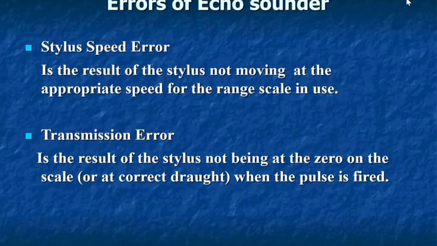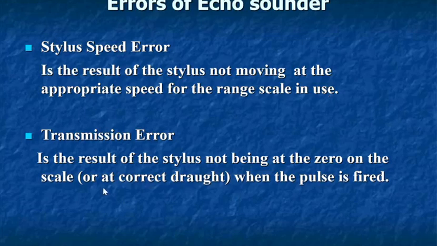Next, let's come to the stylus speed error. That happens if your stylus is not properly synchronized for the range scale that has been chosen. If the stylus is not following up, then you will get some error in your data. Now about the transmission error.